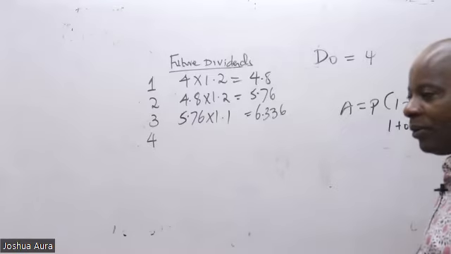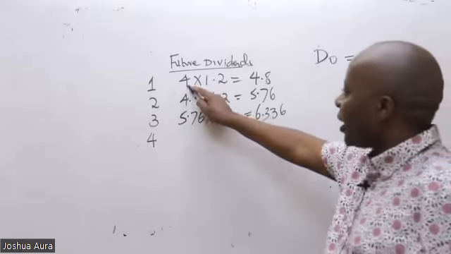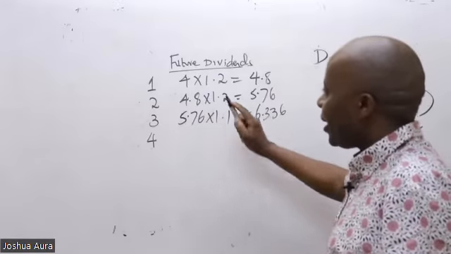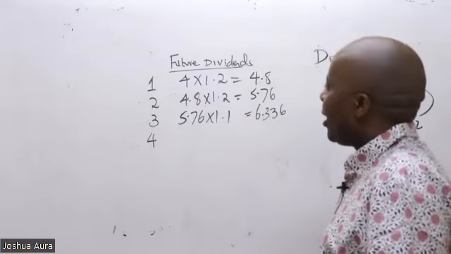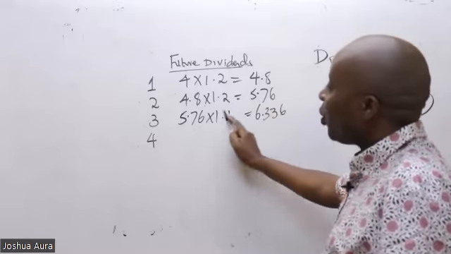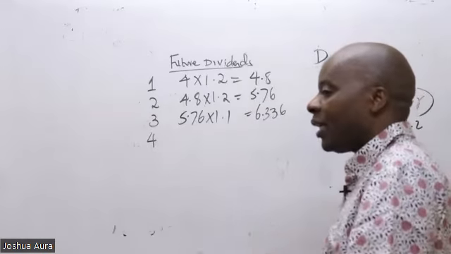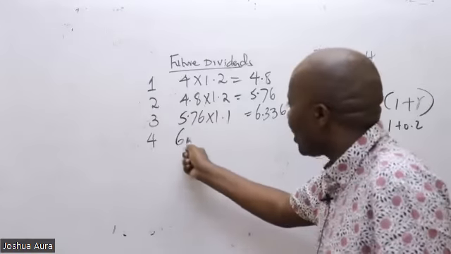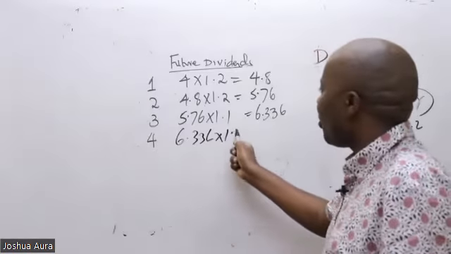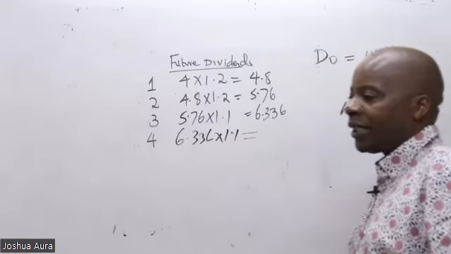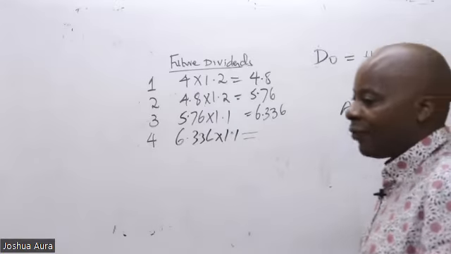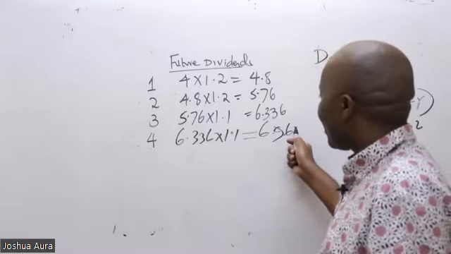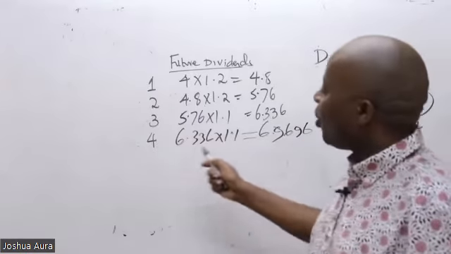Are you able to follow now? The first step will be 4 times 1.2, which gives us 4.8. This 4.8 will grow at the same rate of 1.2. So we get 5.76. When we go to years 3 and 4, they have told us that the growth rate will be 10%. So this will be 6.336 times 1.1, which will end up giving us what figure? Somebody here. So year number 4 is 6.96.